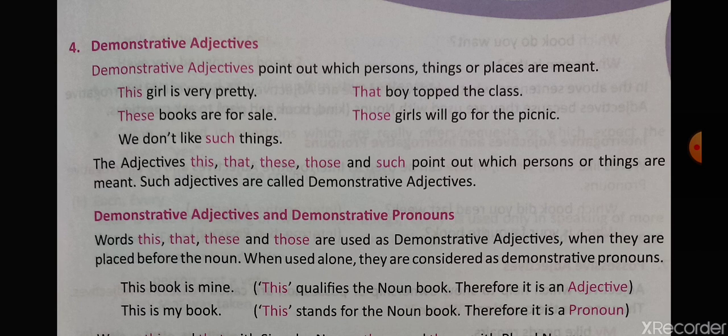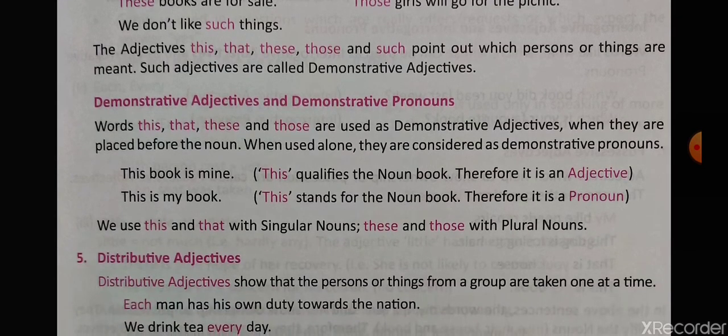This girl is very pretty, that boy topped the class, these books are for sale, those girls will go for a picnic. These words tell us that we are pointing out a thing. Now there are two types, demonstrative adjectives and demonstrative pronouns. How do we differentiate between them? Words like this, that, those, these are demonstrative adjectives when they are placed before the noun, but when they are used after the noun, they become pronouns.